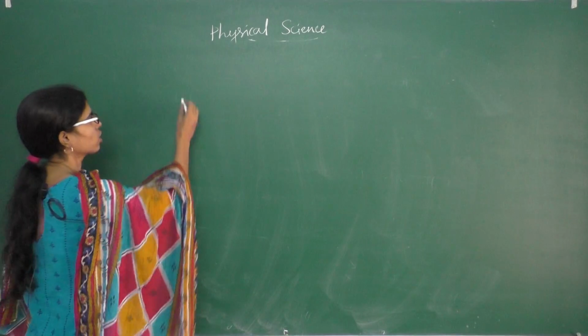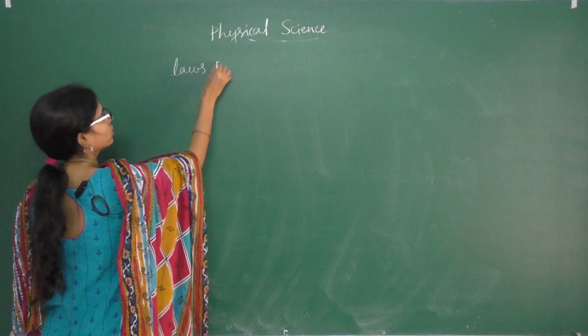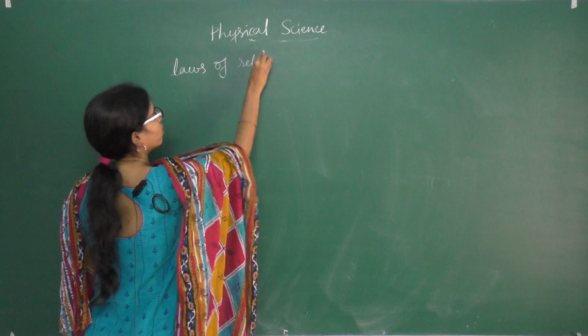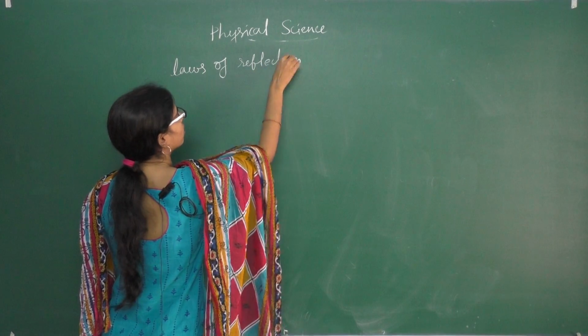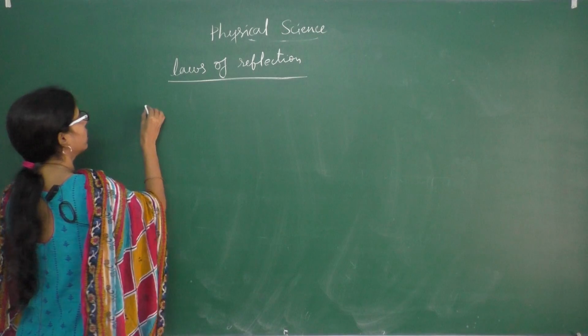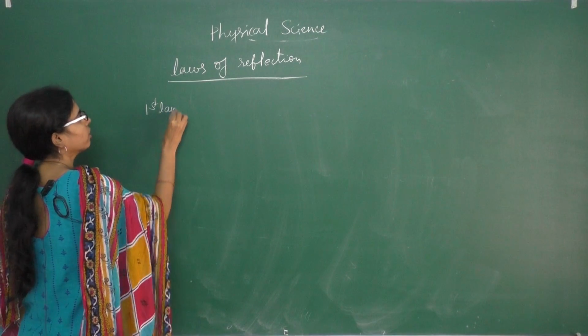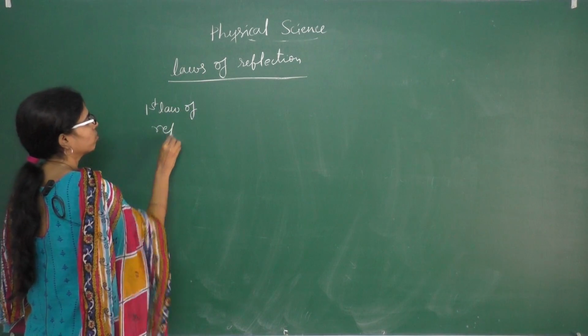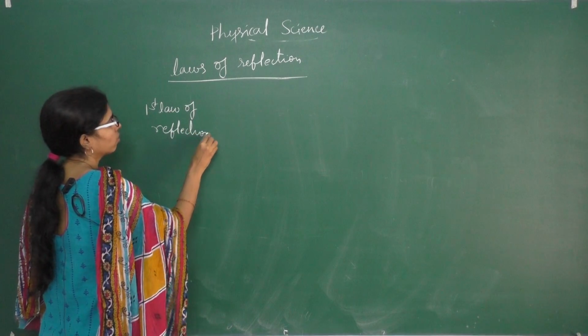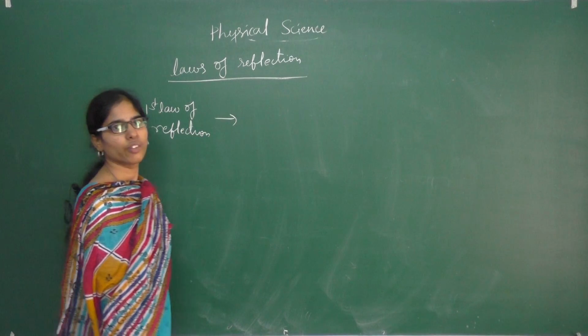Next, we will see the laws of reflection. There are two laws of reflection. First law of reflection. What is the first law of reflection?